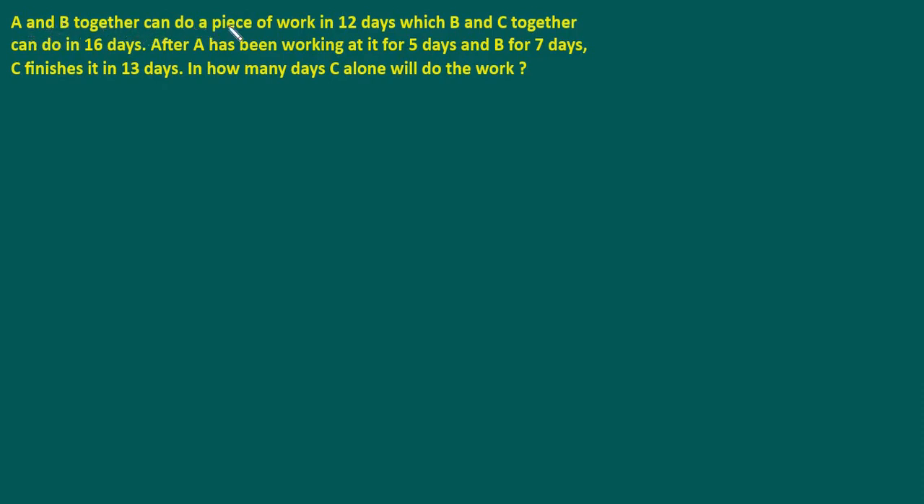A and B can do a piece of work in 12 days, which B and C together can do in 16 days. After A has been working at it for 5 days and B for 7 days, C finishes it in 13 days. In how many days can C alone do the work? So we have to find this.